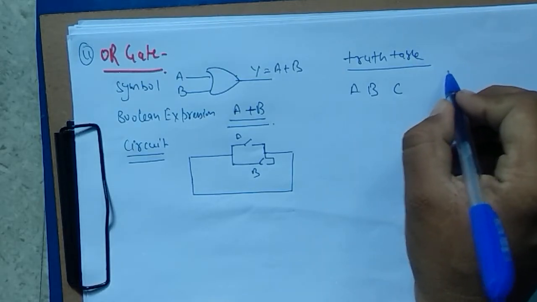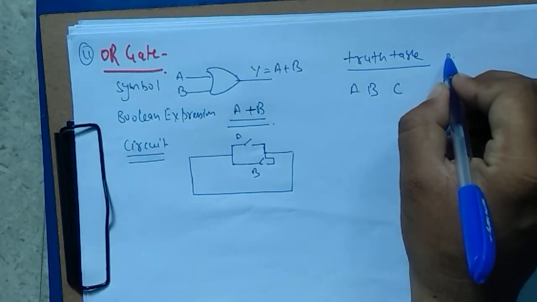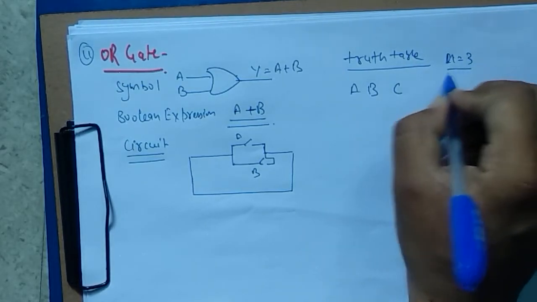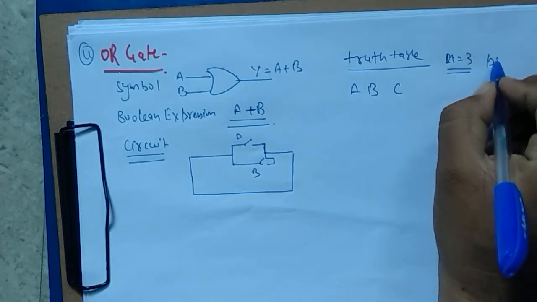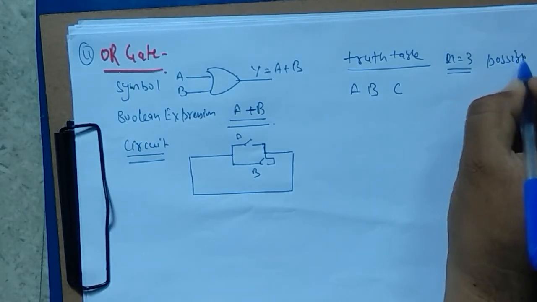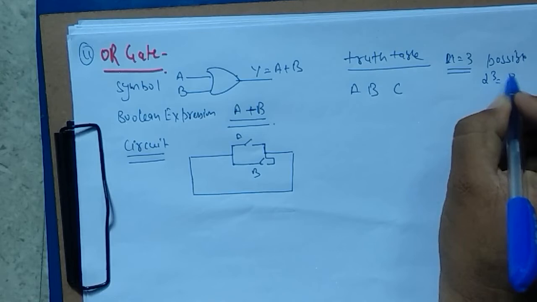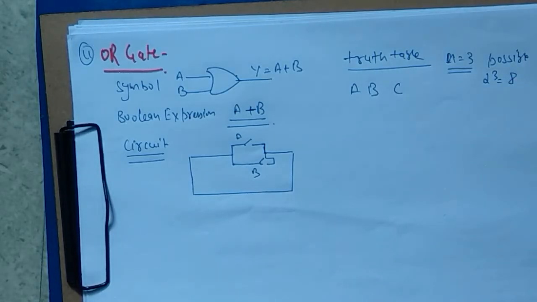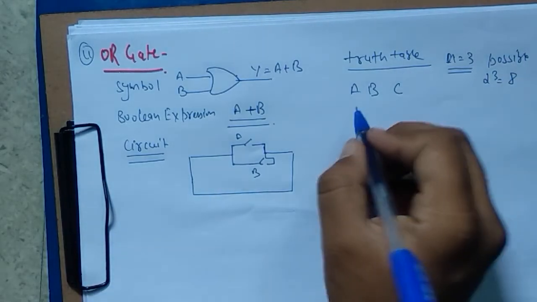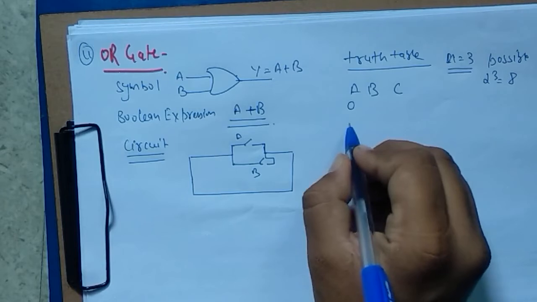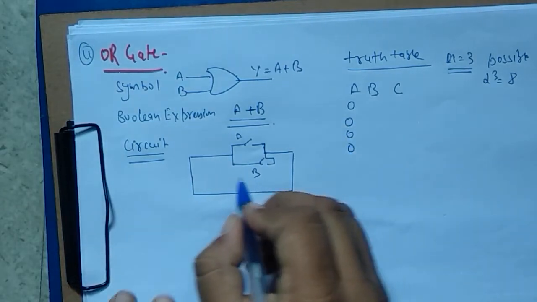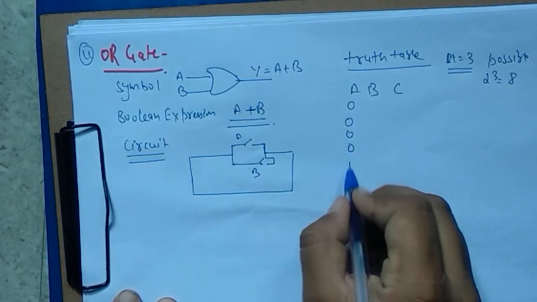Now if there are n inputs and n is 3, how many possible combinations are there? 2 to the power 3, so the possible combinations will be 8. How can I write it? 4 times 0, then 4 times 1.